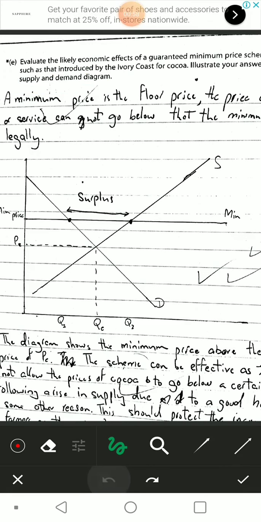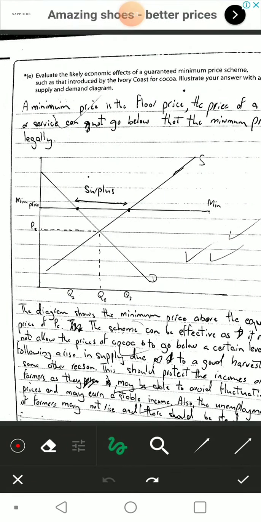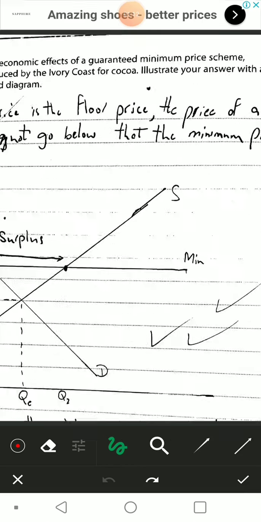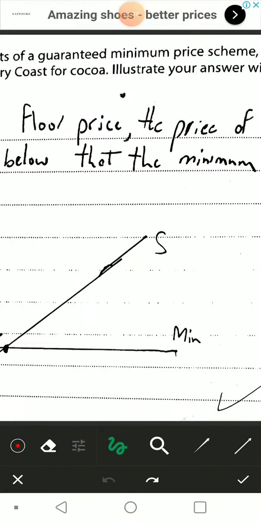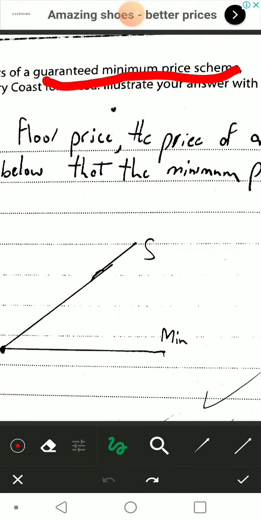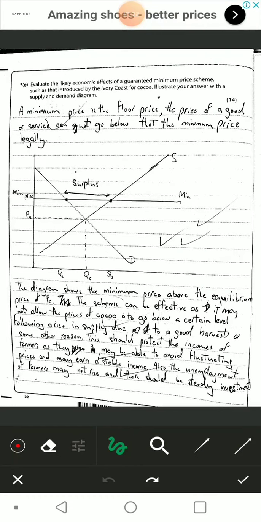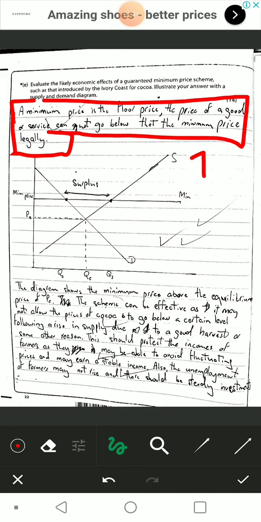Okay. So one key definition and two key terms, and the key definition is what you've got to start with: guaranteed minimum price stream. Now you can define the guaranteed minimum price stream itself, the whole stream, or you could define just the minimum price, what minimum price means. What I did is I defined minimum price. That got me 1 mark right here at the start. That is one entire mark.